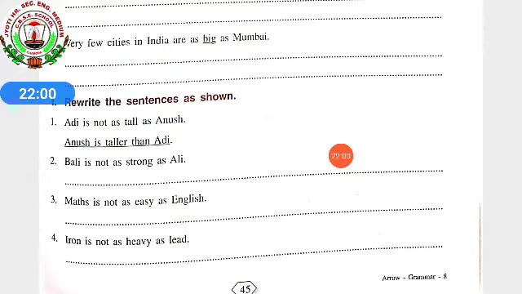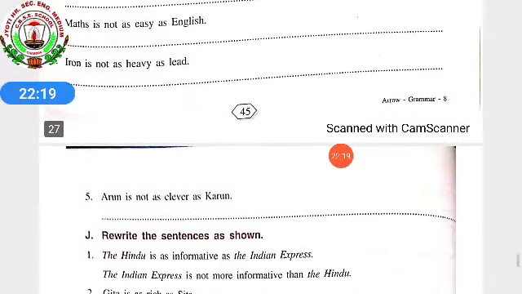Fourth one, iron is not as heavy as lead. So here also iron and lead comparison. So what will be the answer? Lead is heavier than iron. Okay. One more. Fifth one. Okay, one you can do by yourself, I think so, isn't it? So the fifth one you have to do by yourself. Arun is not as clever as Karun.